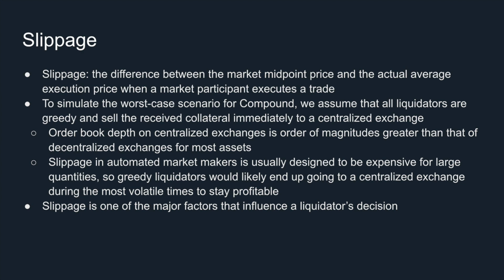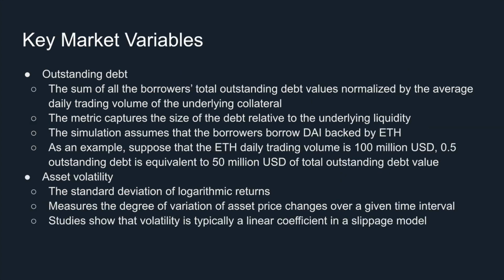Slippage in an automated market maker, like Uniswap, has a linear relationship with trade size, so it is usually designed to be expensive for large quantities. Greedy liquidators will likely end up going to a centralized exchange during the most volatile times to stay profitable. So slippage is one of the major factors that influence a liquidator's decision. When the slippage exceeds the liquidation incentive, a liquidator has no incentive to arbitrage. The trade size and asset volatility are two main factors that affect the price slippage.